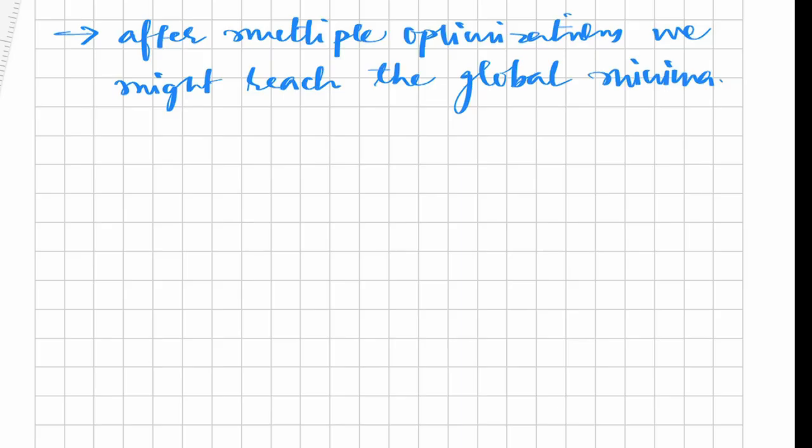Before ending the video, let me tell you one thing: there are multiple types of loss functions and optimizers, which we will go through in the next videos.